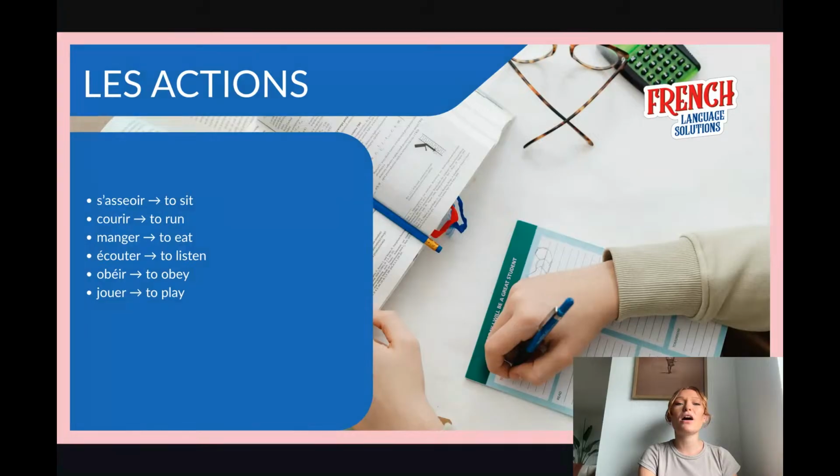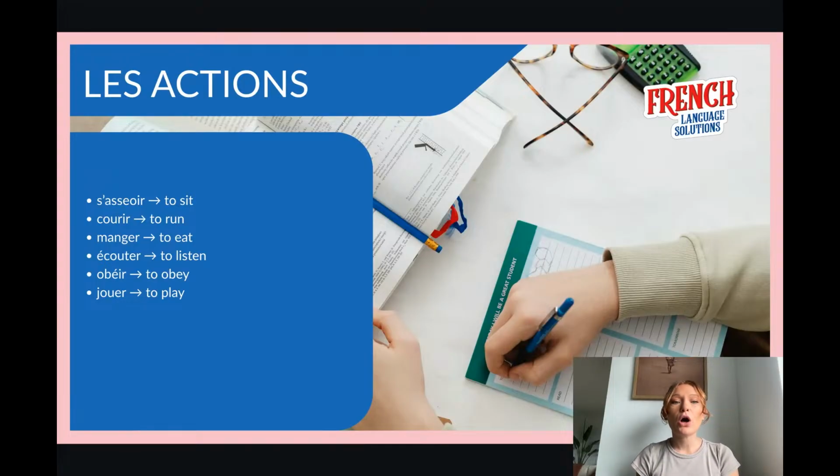Then let's focus on the actions, les actions. To sit, s'asseoir. Don't pronounce the I. To run, courir. Pronounce the R. To eat, manger. G plus E makes it sound je. To listen, écouter.